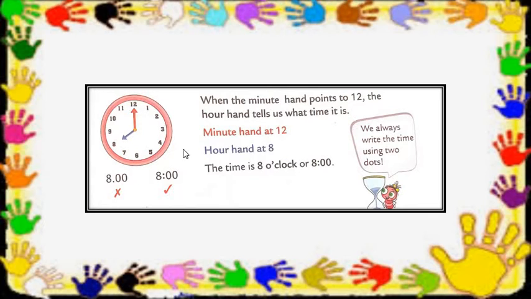In this clock, minute hand at 12, hour hand at 8, which means the time is 8 o'clock or 8:00.